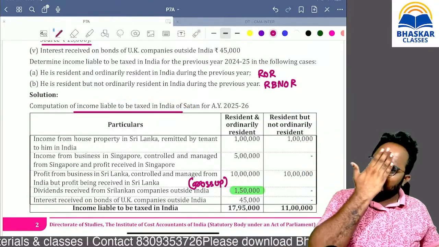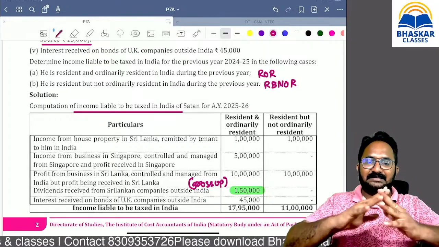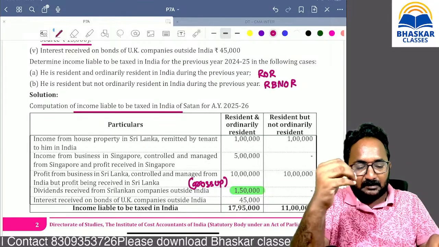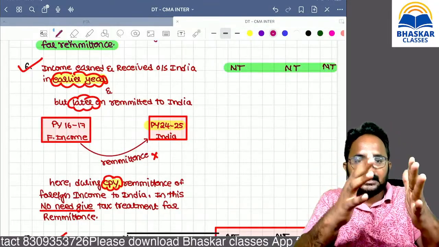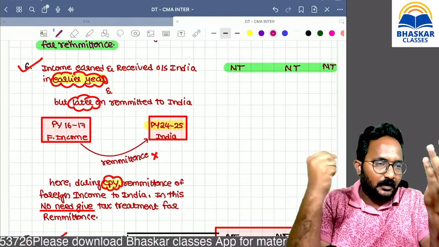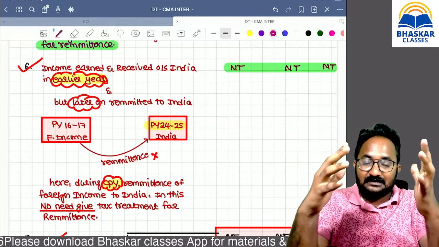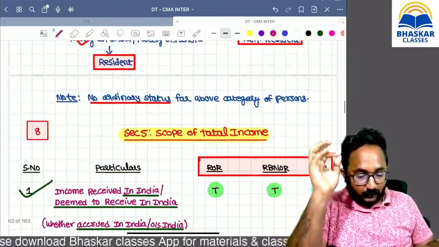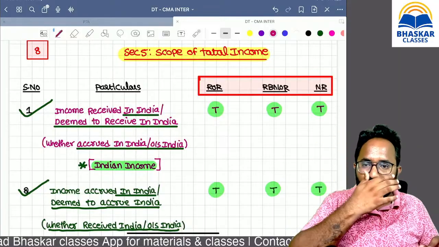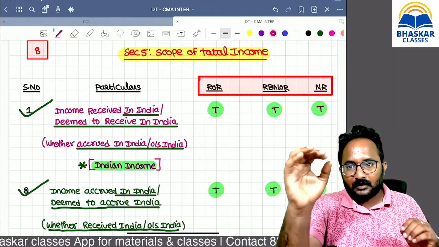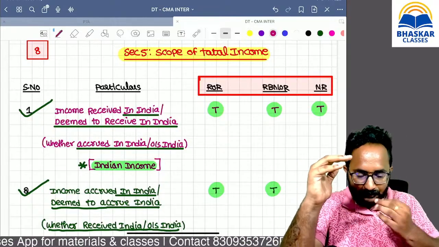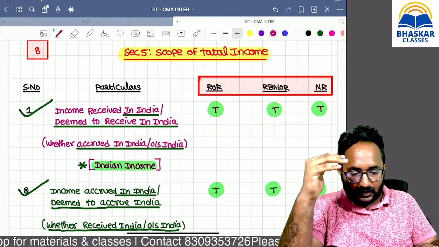Yes, I hope all of you are getting clarity with respect to this residential status chapter. Please try to practice again and again, and please remember the conditions and exceptional cases, as well as how to find out the residential status for the company, HUF, as well as others also. Next, please remember this format, a scope of total income format. Then you can solve problems. Definitely you will get 7 marks out of 7 from this chapter.